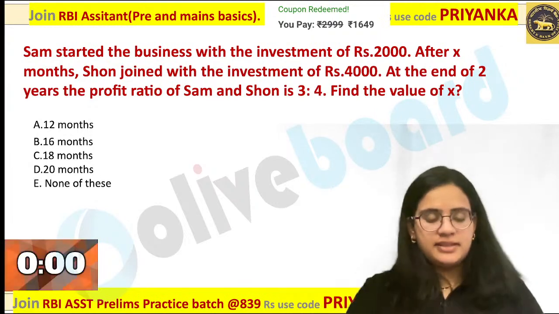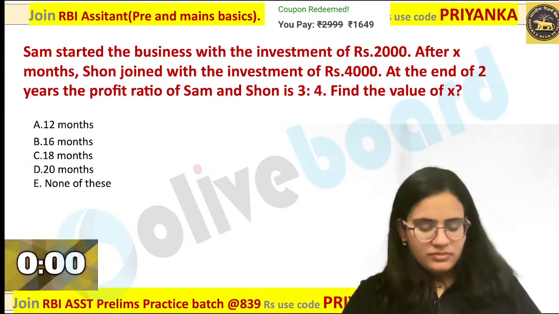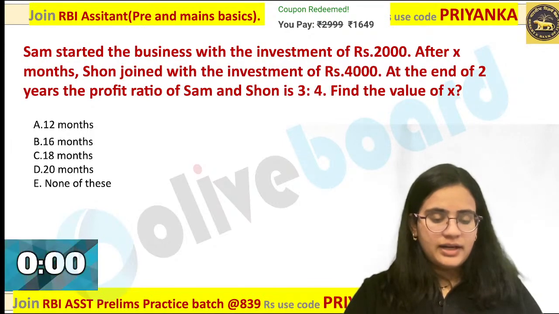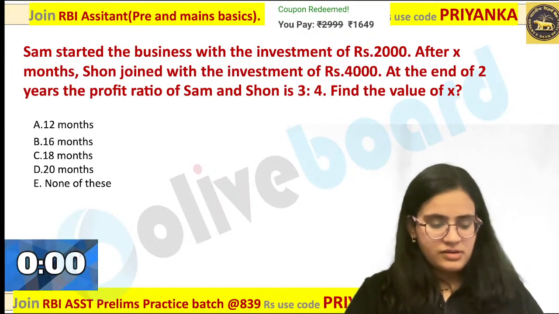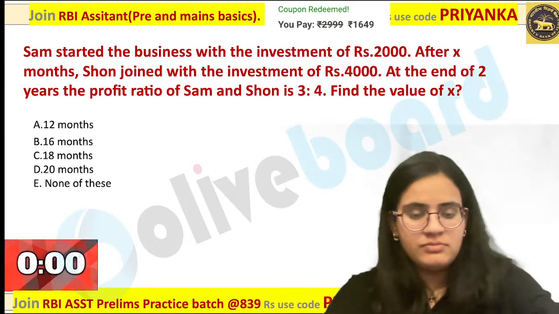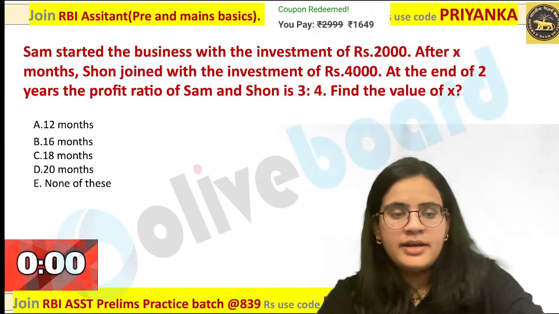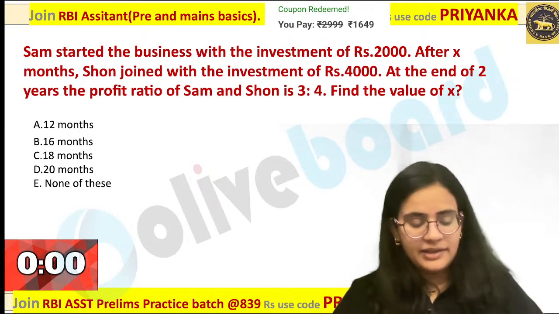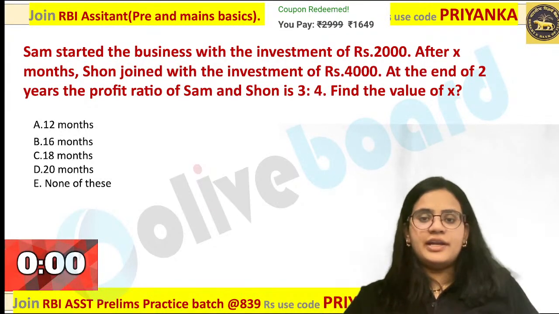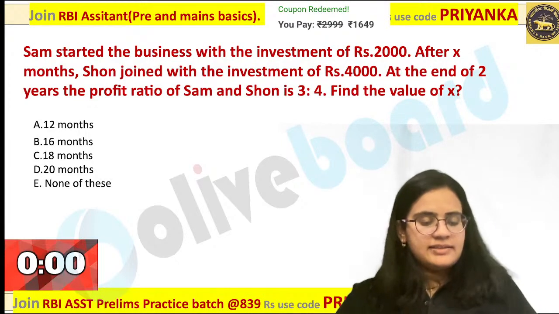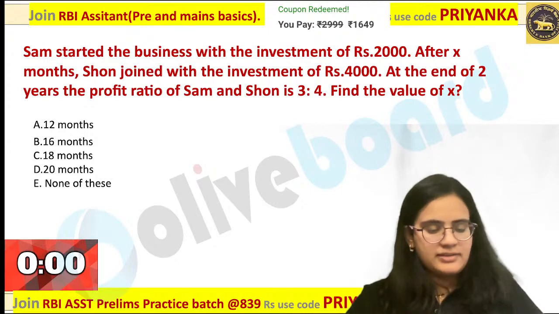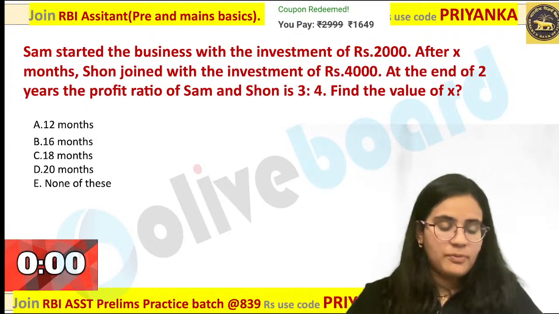Anybody is getting the answer? Anybody is getting the answer over here? Okay, so much time guys. Sabri is getting the first answer. 16. Very good. 16 is the perfect answer. Dhruv, Meena, 16 months is the perfect answer. Nandagopal, Sean, very good performance guys.